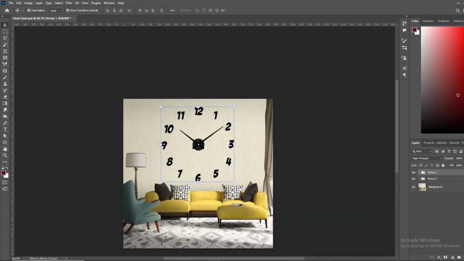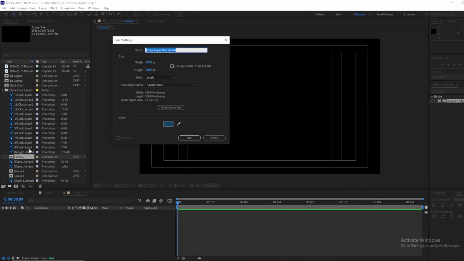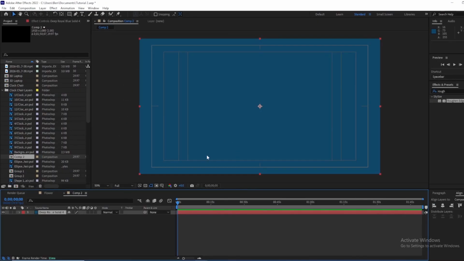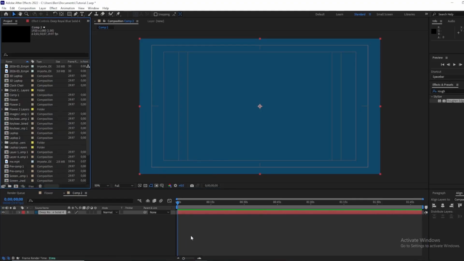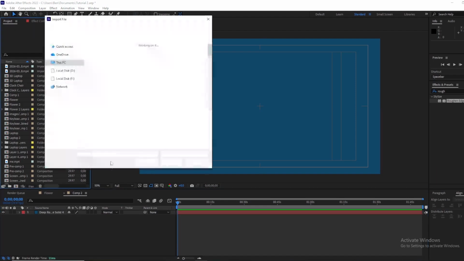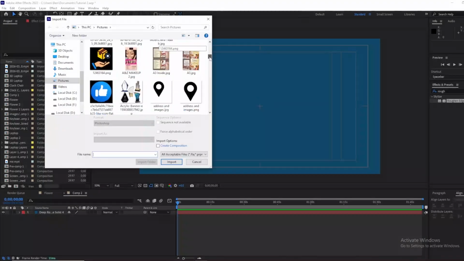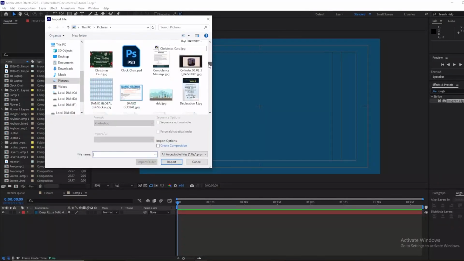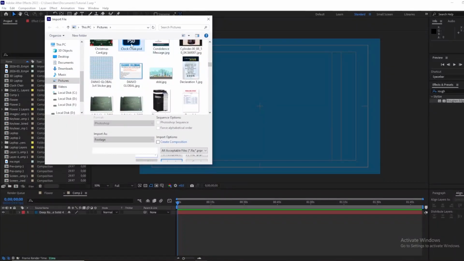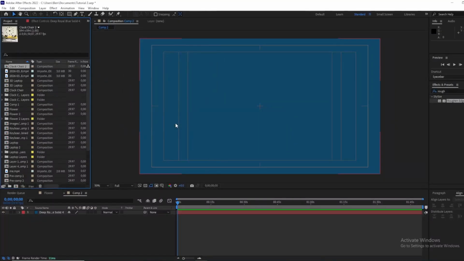What I'll do now is let's go back to the project. First, let's create a new solid layer. You can make it white, or anyone can go. We don't even need a solid layer on this because we already have the background. So what we'll do next is to bring in the wall clock we edited in Photoshop. Let's look for it here. Okay, look at it here, clock chair. That's what I saved it as.